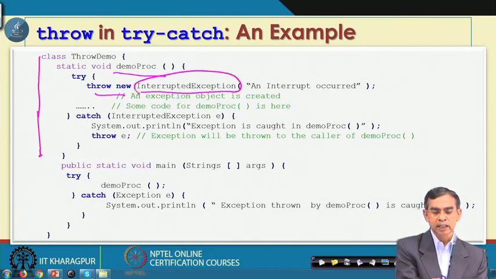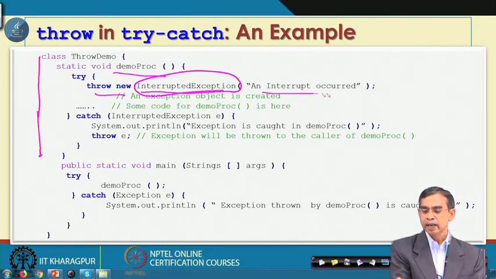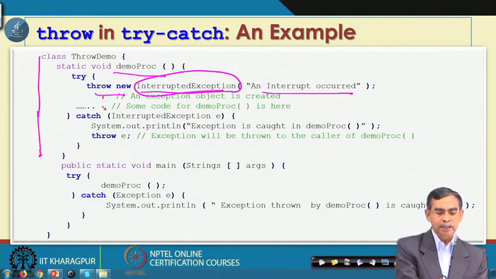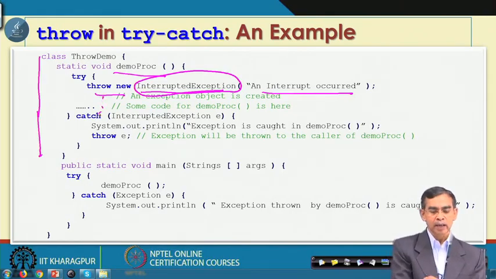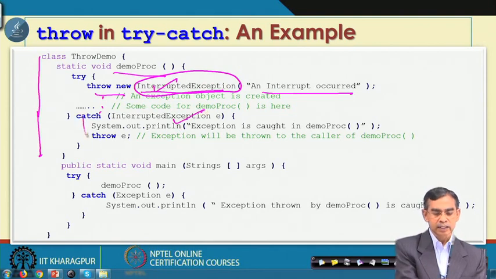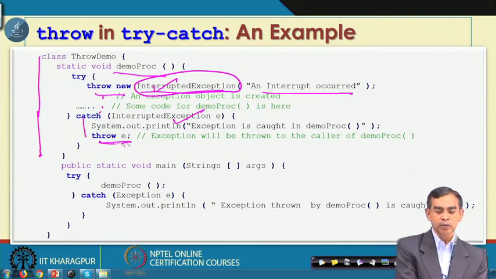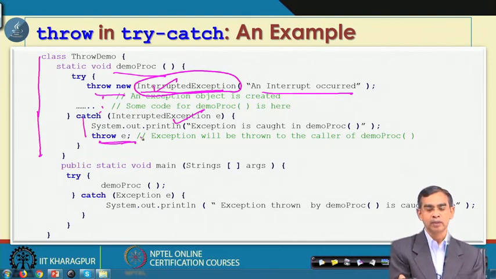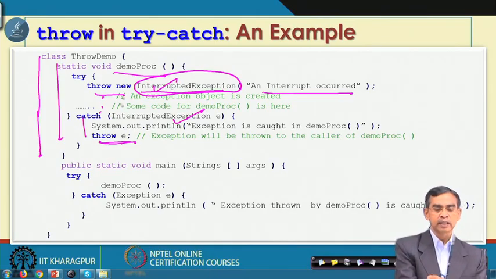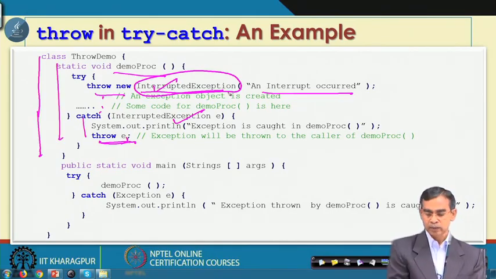This is a user defined exception, and whatever code is there in the demoproc, if this exception occurs it will be caught using this catch block, and this catch can also throw another exception to the caller program, because it is a procedure, whenever it is called it will throw to the caller.